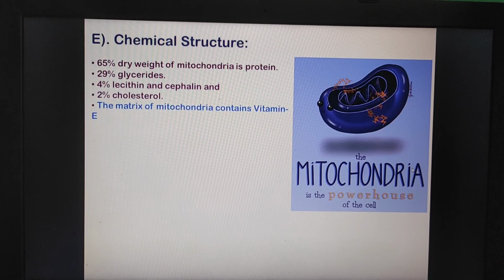Next, chemical structure. 65% of the dry weight of mitochondria is protein, 29% glycerides, 4% lecithin and cephalin, and 2% cholesterol. The matrix of mitochondria contains vitamin E.